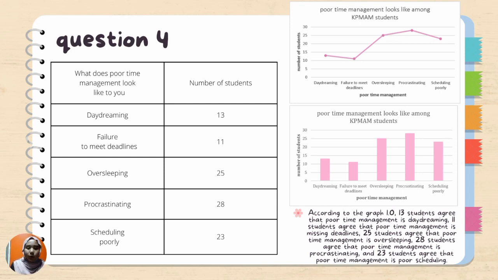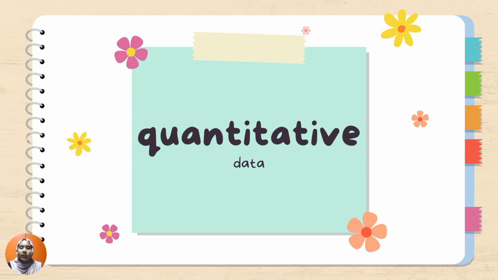According to graph 1.0, 30 students agree that poor time management is daydreaming. 11 students agree that poor time management is missing deadlines. 25 students agree that poor time management is oversleeping. 28 students agree that poor time management is procrastinating. And 23 students agree that poor time management is poor scheduling. Here is the quantitative data representation.